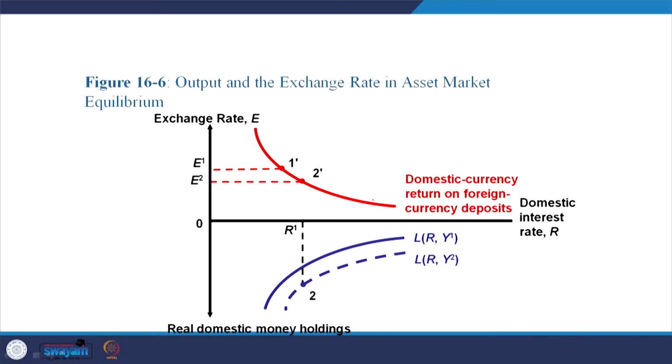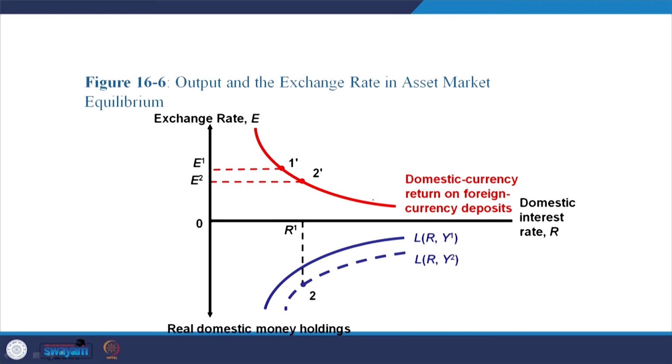All right. Now, here the output and exchange rate in asset market equilibrium, the first quadrant and the second quadrant. In the first quadrant we discussed that the exchange rate and the domestic interest rate are inversely related to each other. When the domestic interest rate increases, the exchange rate falls, and vice versa.